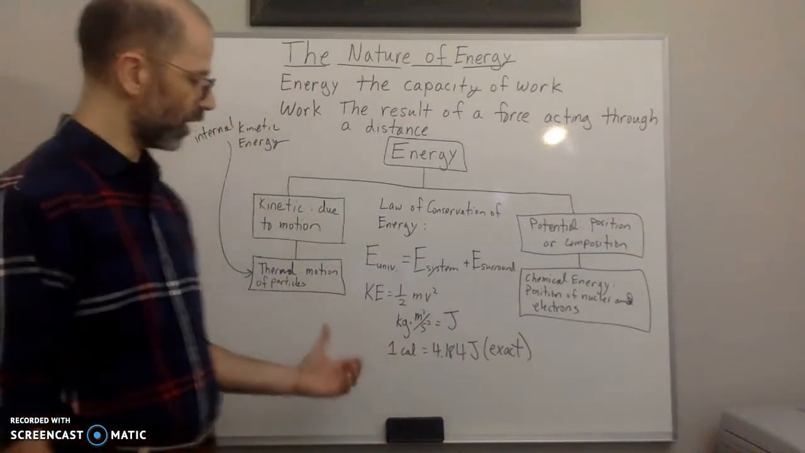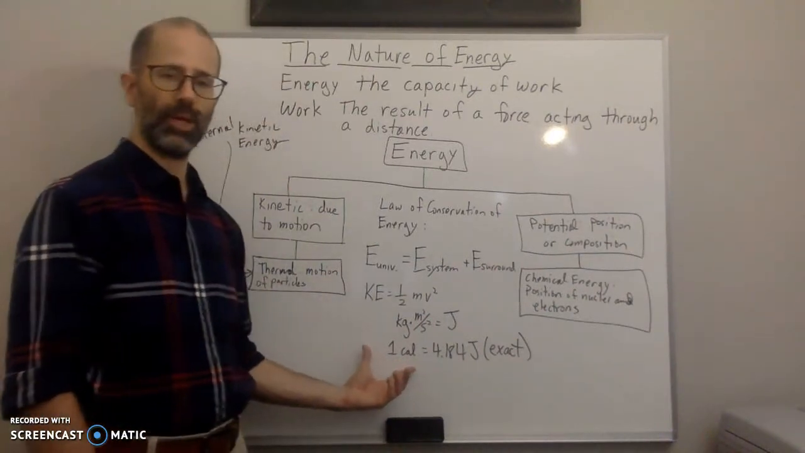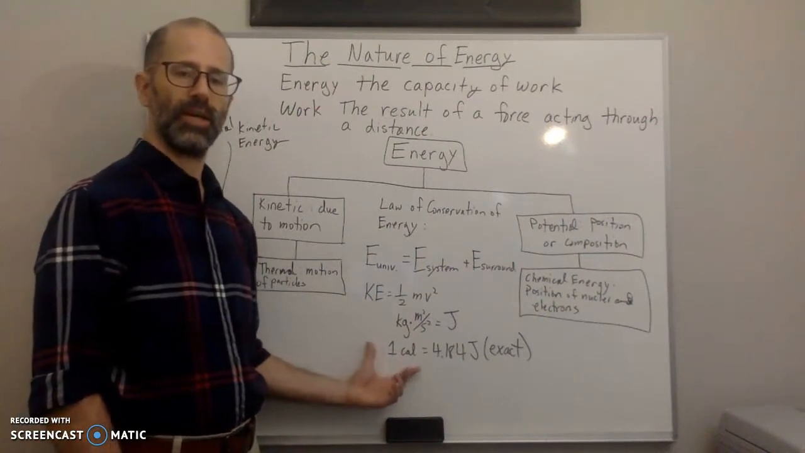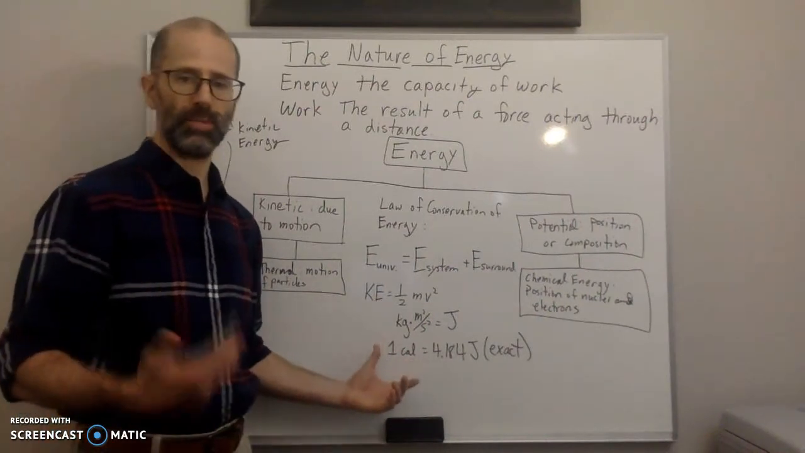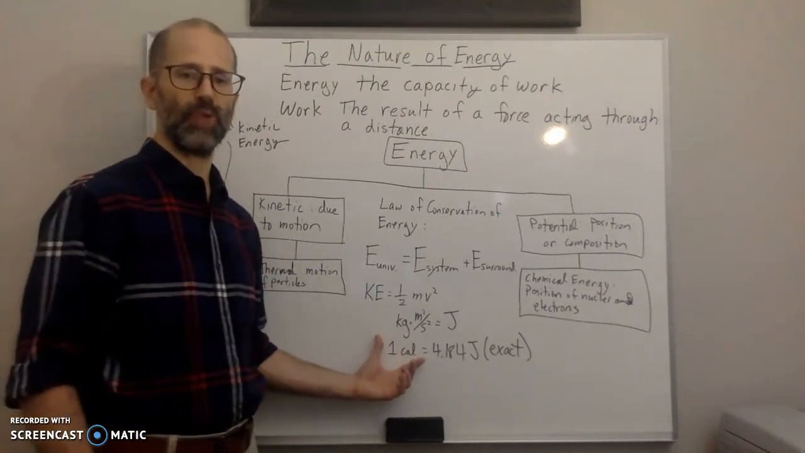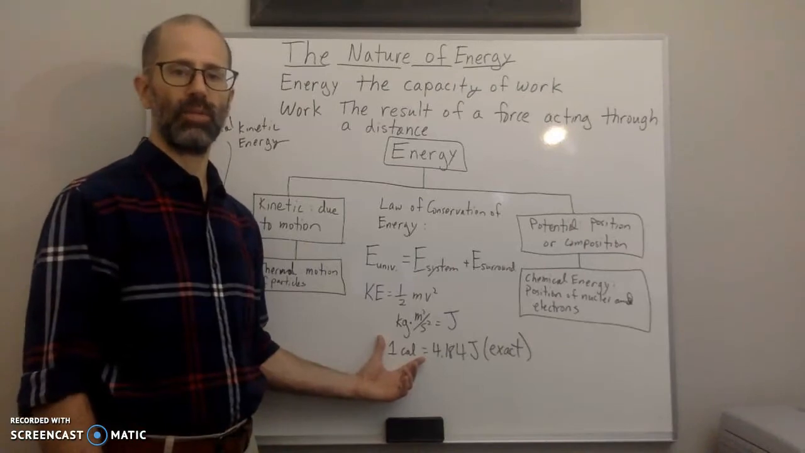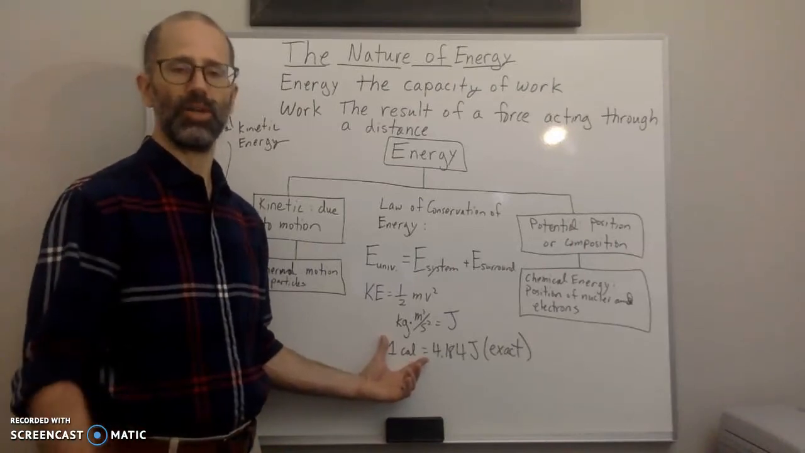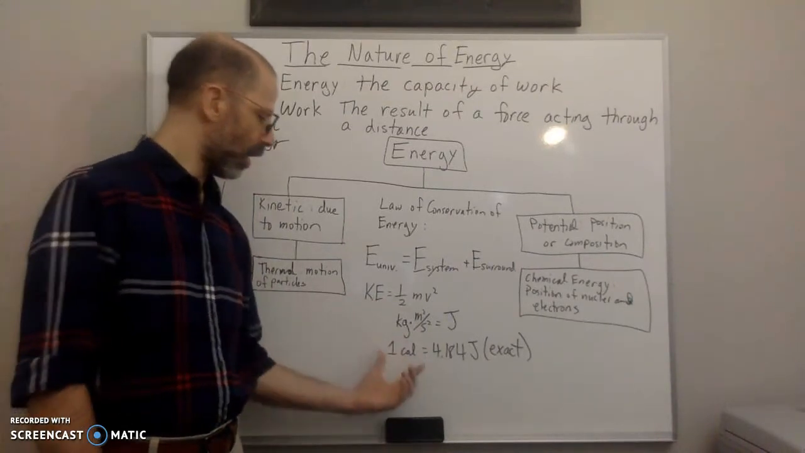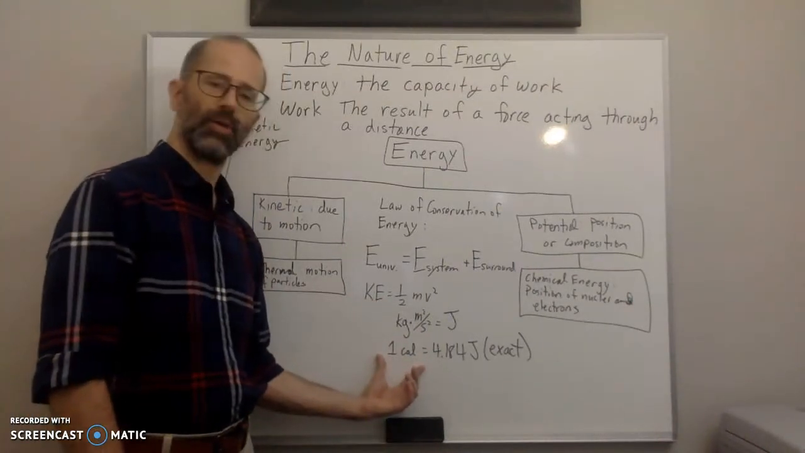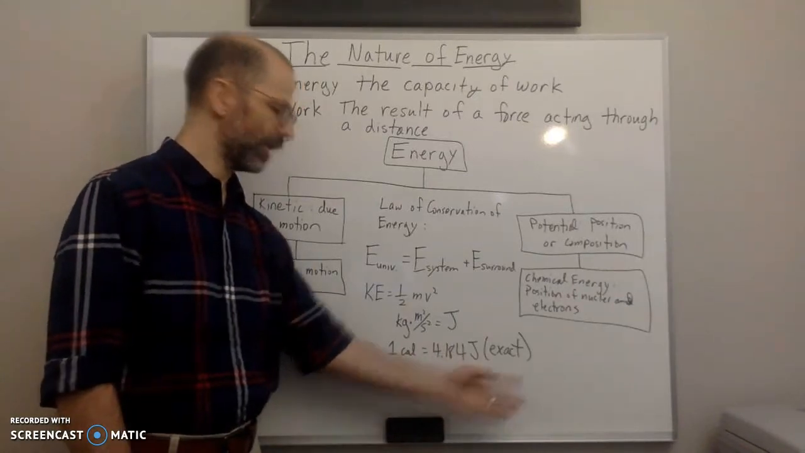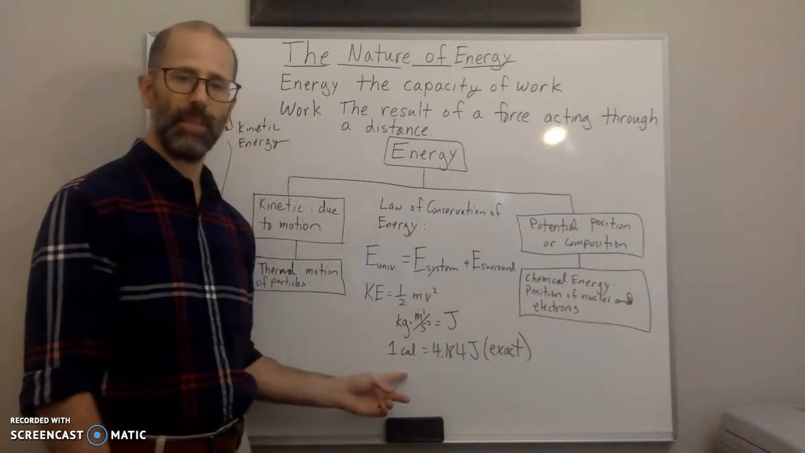The other unit that you want to be familiar with is the calorie, small c calorie. Now, it used to be defined when I was growing up as the amount of energy needed to raise 1 gram of water by 1 degree Celsius. So they don't define it that way anymore. It's now defined as 1 calorie is equal to 4.184 joules, and this is exact. This is not a measure.